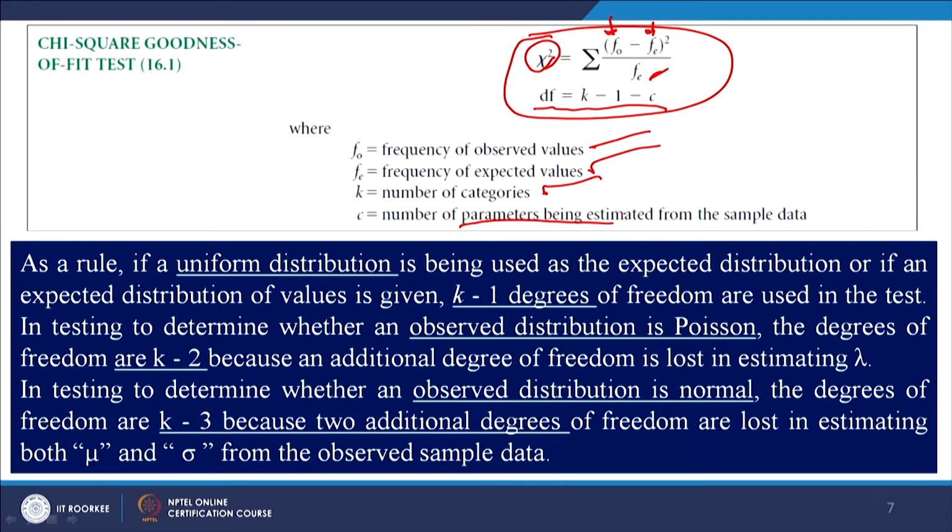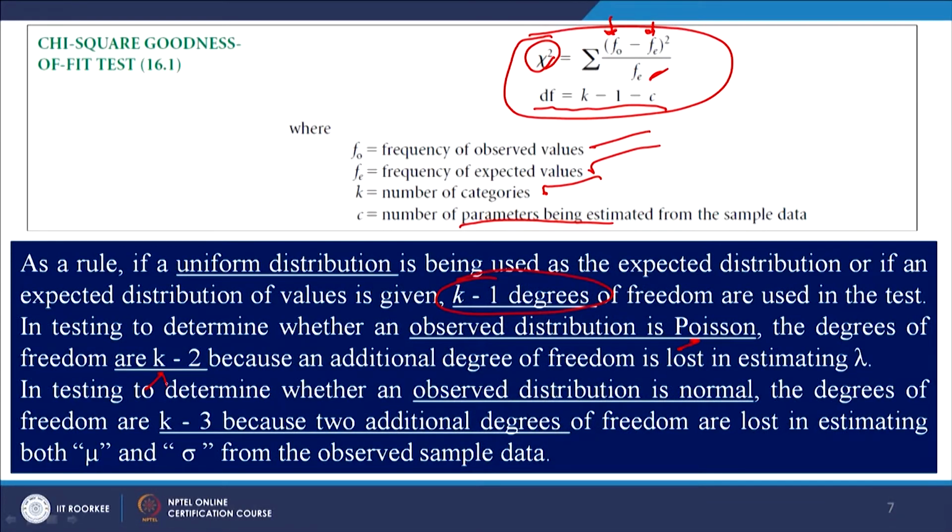As a general rule, if the distribution is uniform, then K minus 1 degrees of freedom are used in the test. But if the distribution is Poisson, if you think that the arrival of customers at a bank is distributed in a Poisson manner, then the degrees of freedom would be K minus 2, because there would be loss of one additional degree in calculation of the mean value, this lambda, the mean arrival rate in a Poisson distribution.